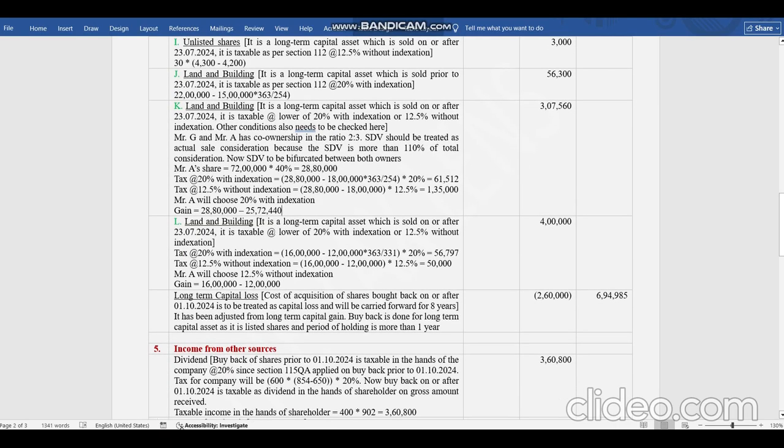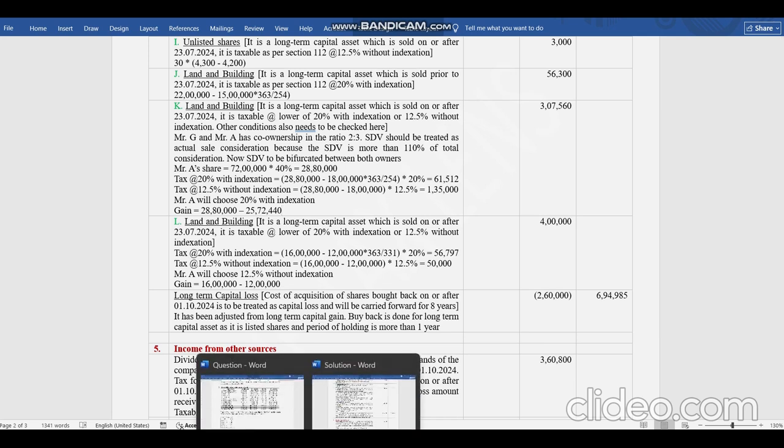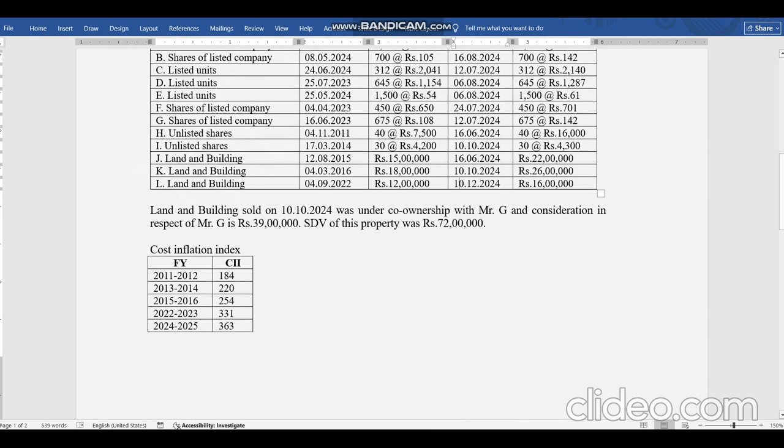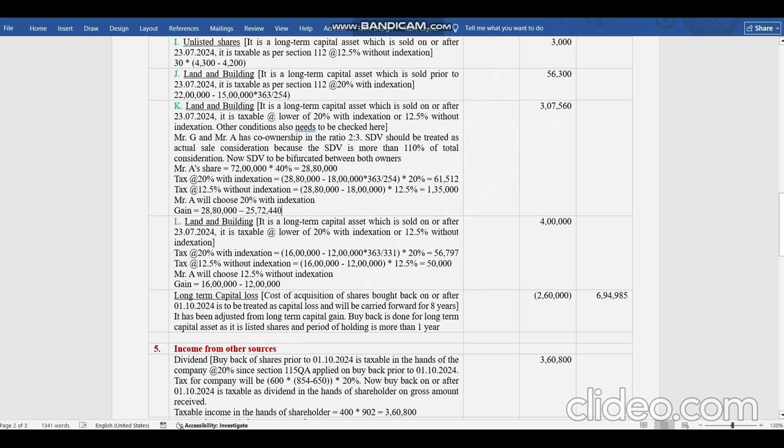So Mr. A now, in 20% indexation, cost was 18 lakhs. So he has applied indexation 363 by 254. You can check the indexation rates. That is very plain. The year of indexation, financial year, cost inflation index is provided over here. The indexation for year of acquisition will apply. In this case, K case, it is 254 because it is purchased during the year 15-16. Now coming again to this. So 20% tax with indexation is calculated. 28 lakh 80,000 is his share in the consideration, and 20% tax. So 61,000 is the tax in this case.